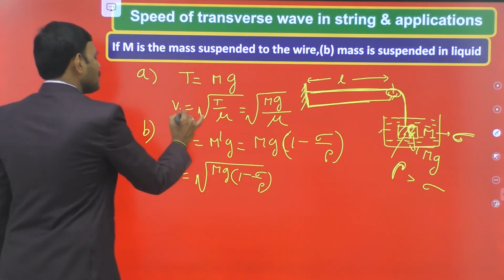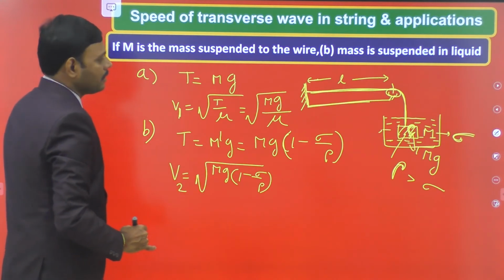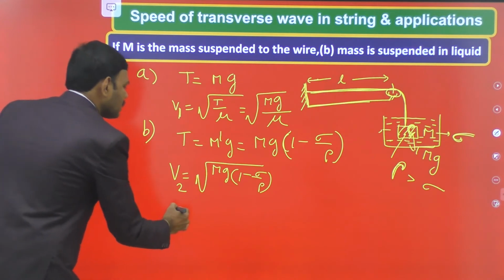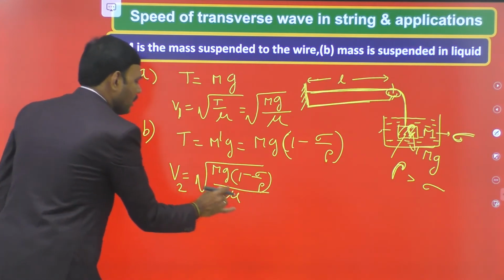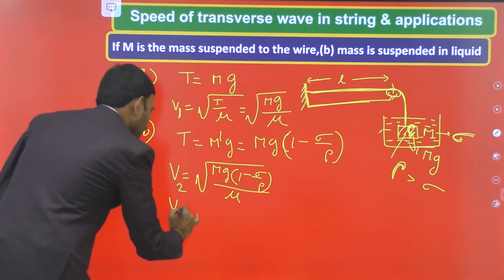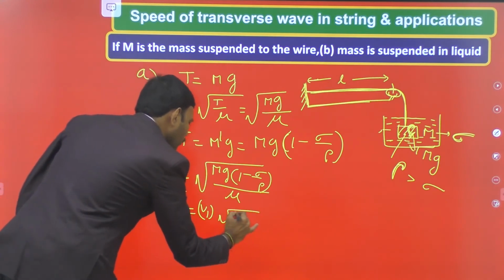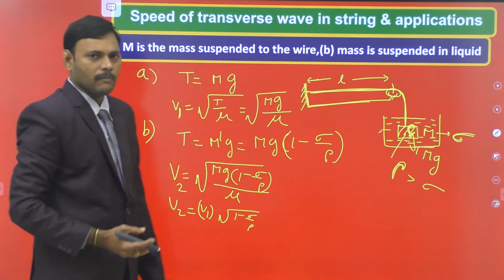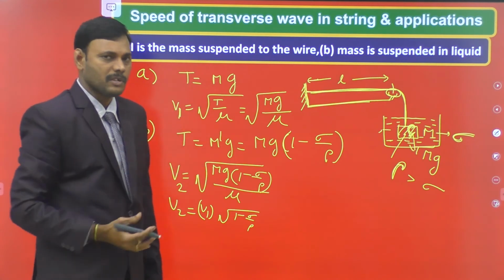If V1 is the velocity in air and V2 is the velocity in liquid, when the body is suspended in the liquid, then we write V is equal to square root of T by mu. Since root of mg by mu is V1, V2 is equal to V1 into square root of 1 minus sigma by rho. Like that, the velocity gets modified when the suspended load is in liquid, because the tension gets modified, so the velocity changes.